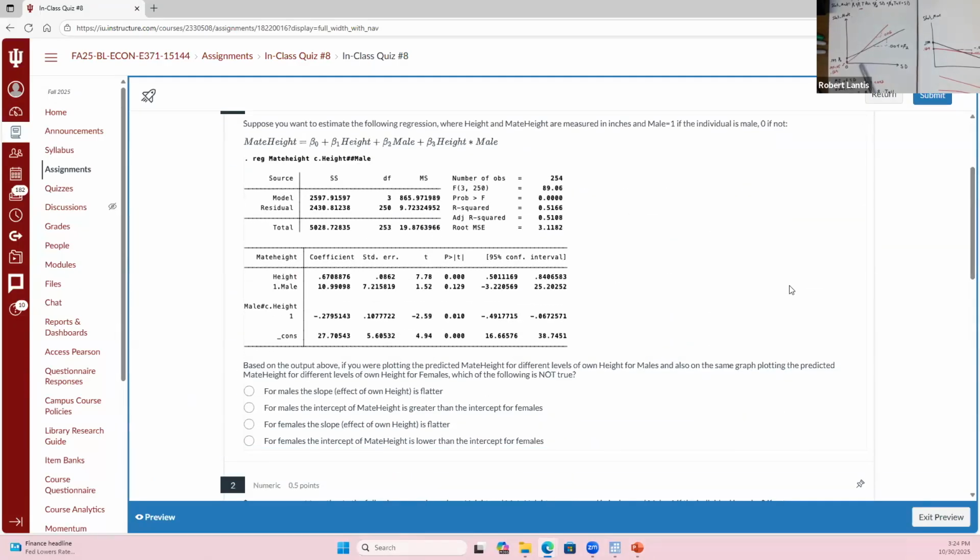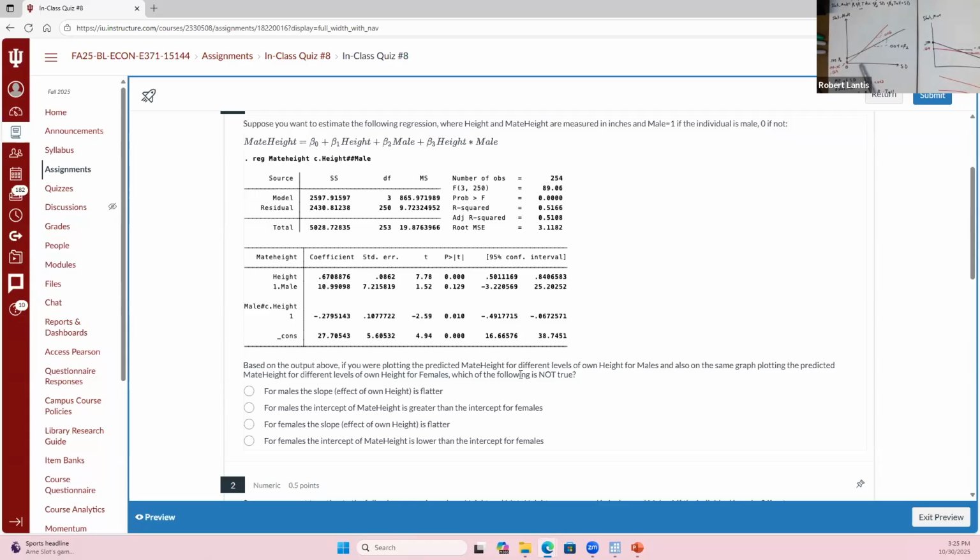So I had this data set that had mate height. So this is couples and what the person's height was versus what their mate's height was. So I'm trying to predict somebody's spouse's height, or girlfriend's or boyfriend's height, given their own height, and given whether or not they're male, and an interaction of the two. Okay. So based on this output, if I was plotting the predicted mate height for different levels of an individual's own height, and I want to do it for males relative to females, which of the following would not be true?